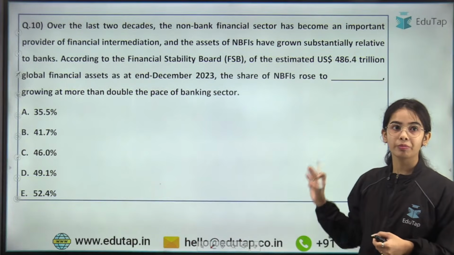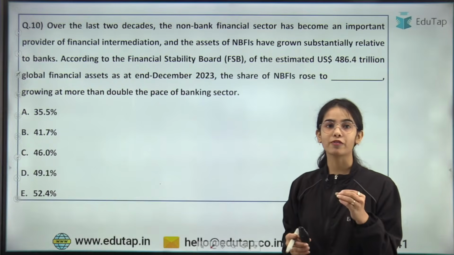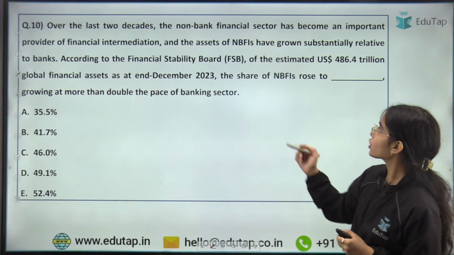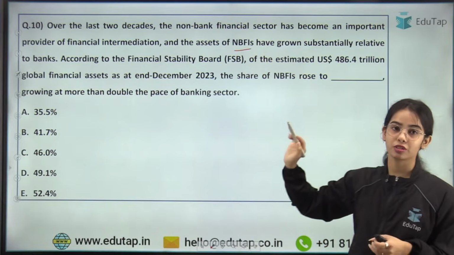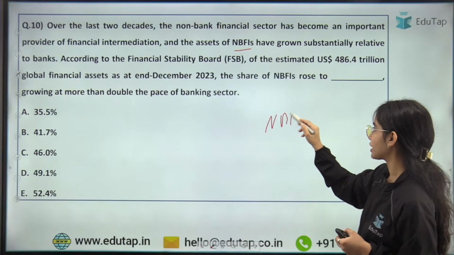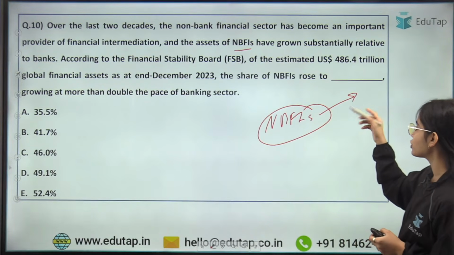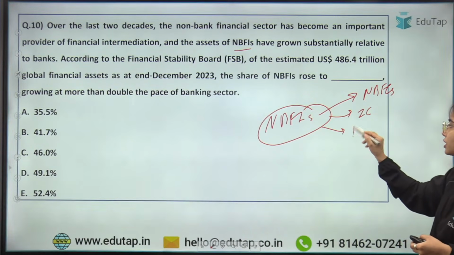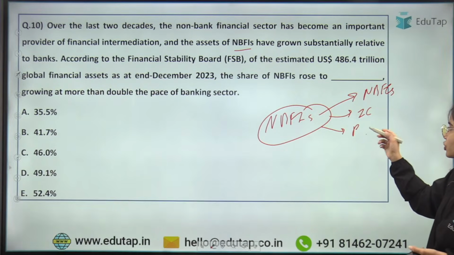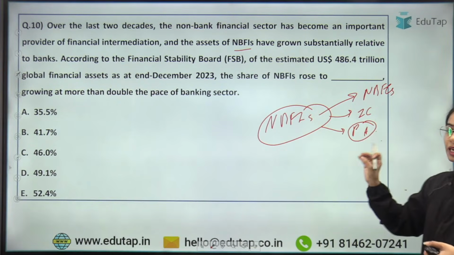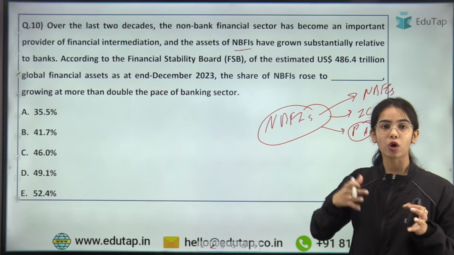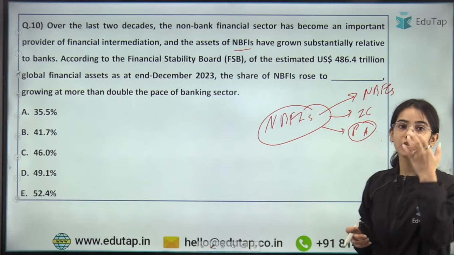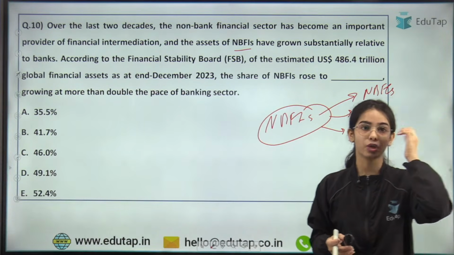Now coming to the next question. Over the last 2 decades, the non-bank financial sector has become an important provider of financial intermediation, and the assets of NBFIs, the non-banking financial institutions, this refers to the NBFCs, non-banking financial companies, the insurance companies, the pension funds or the intermediaries in the pension sector. So these are the financial intermediaries other than the banks. Okay, so this is the idea.